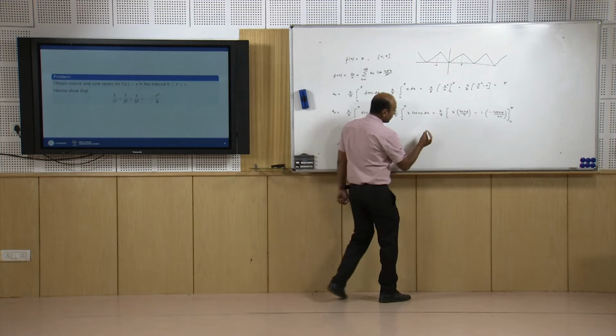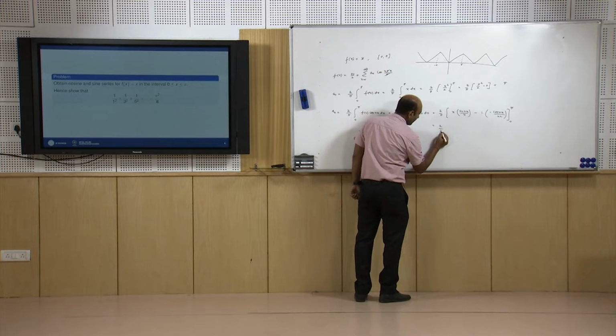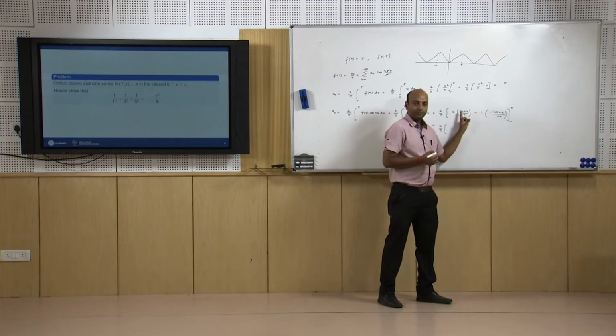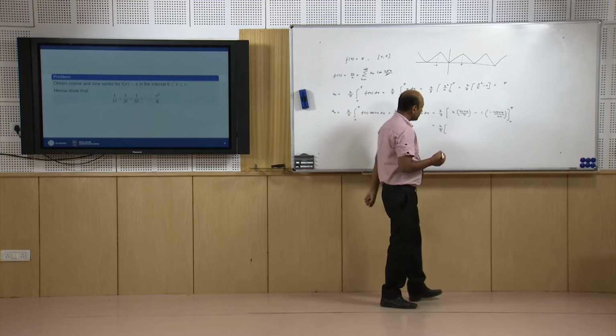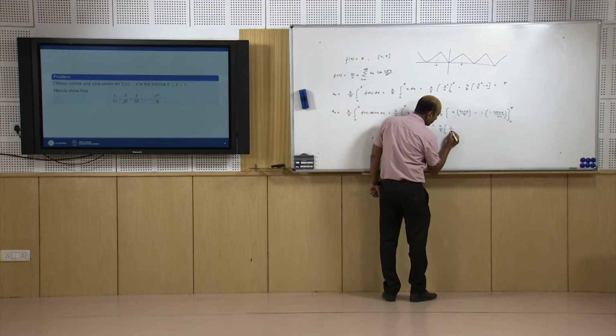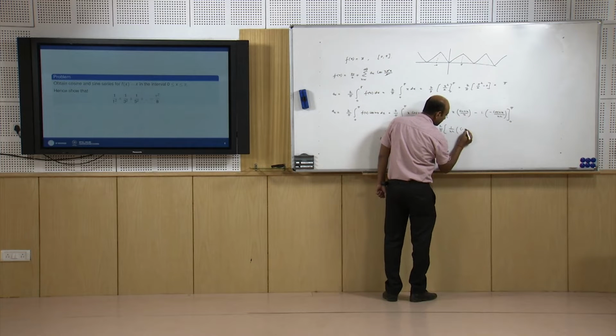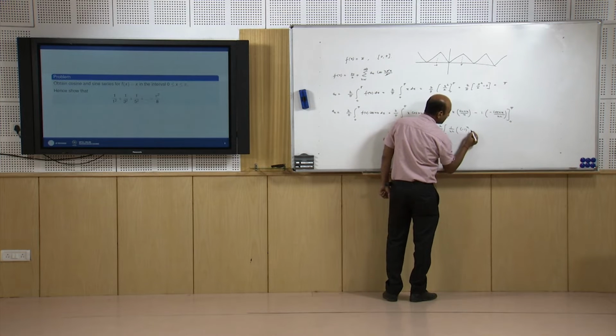That is further equal to 2 upon pi. Now, the first term is 0 when x is pi or x is 0. The second term is 1 upon n square times, when x is pi it is minus 1 to the power n, and when x is 0 it is 1.